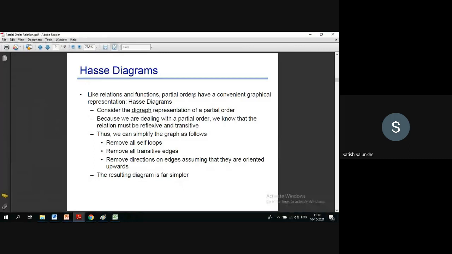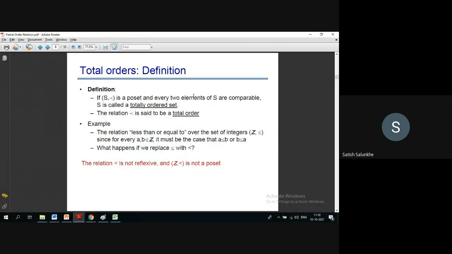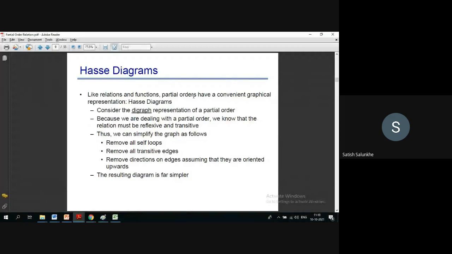Okay. So total order we just now understood. What we will discuss now, like relation and function, partial orders have some convenient graphical representation. It is just a convenient graphical representation where you need to draw the Hasse diagram.